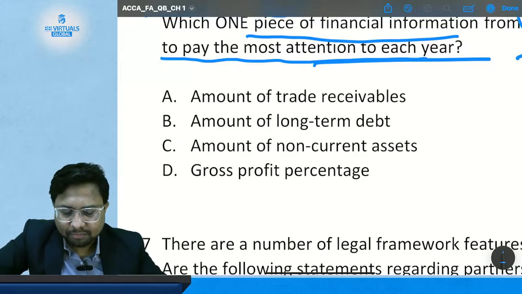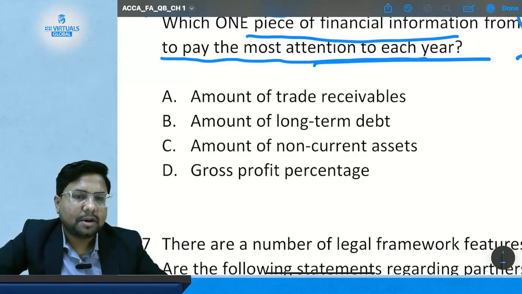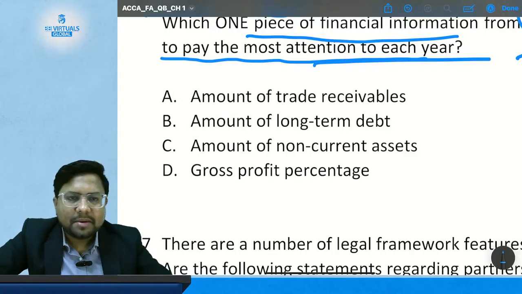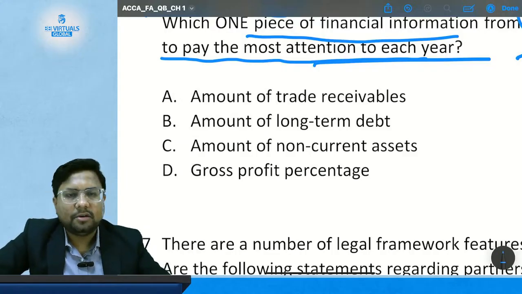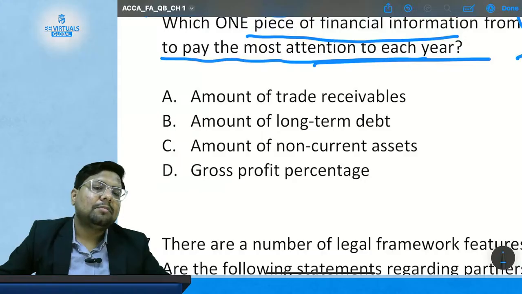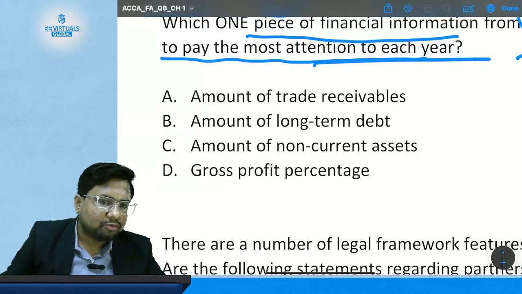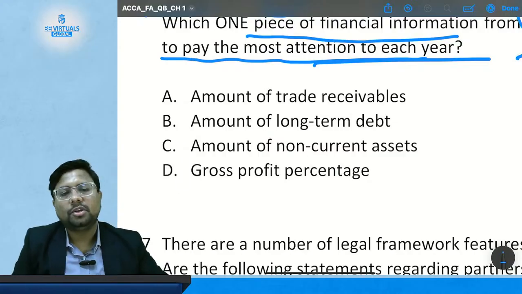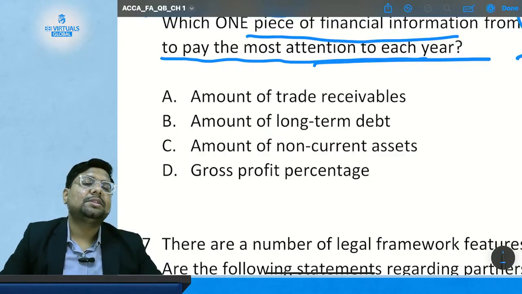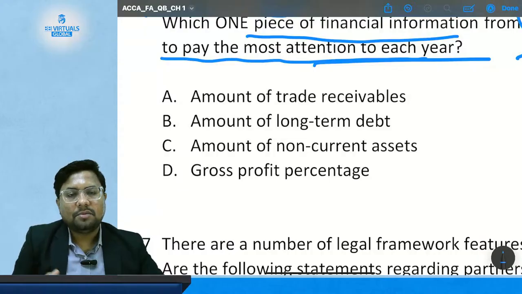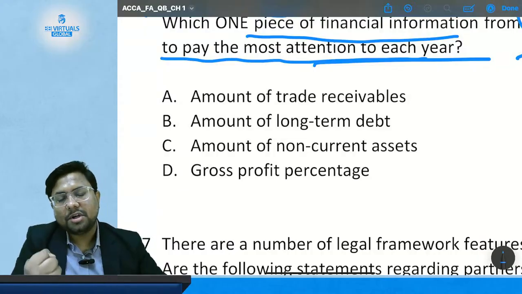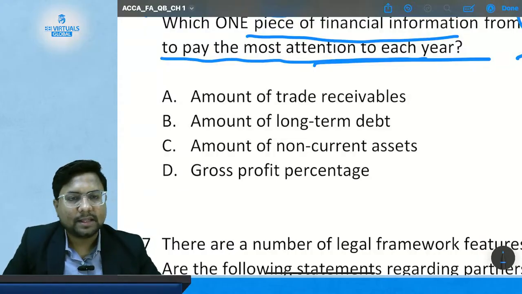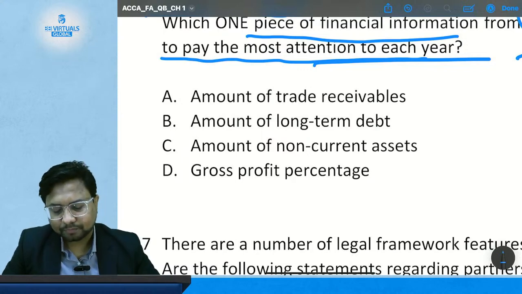Then comes option B, amount of long-term debt. The other company may be interested in knowing your long-term debt and your debt liability, but it is still not the most appropriate answer. We are still assessing the options. So first we will read all the options, then we will see which is the most appropriate answer.